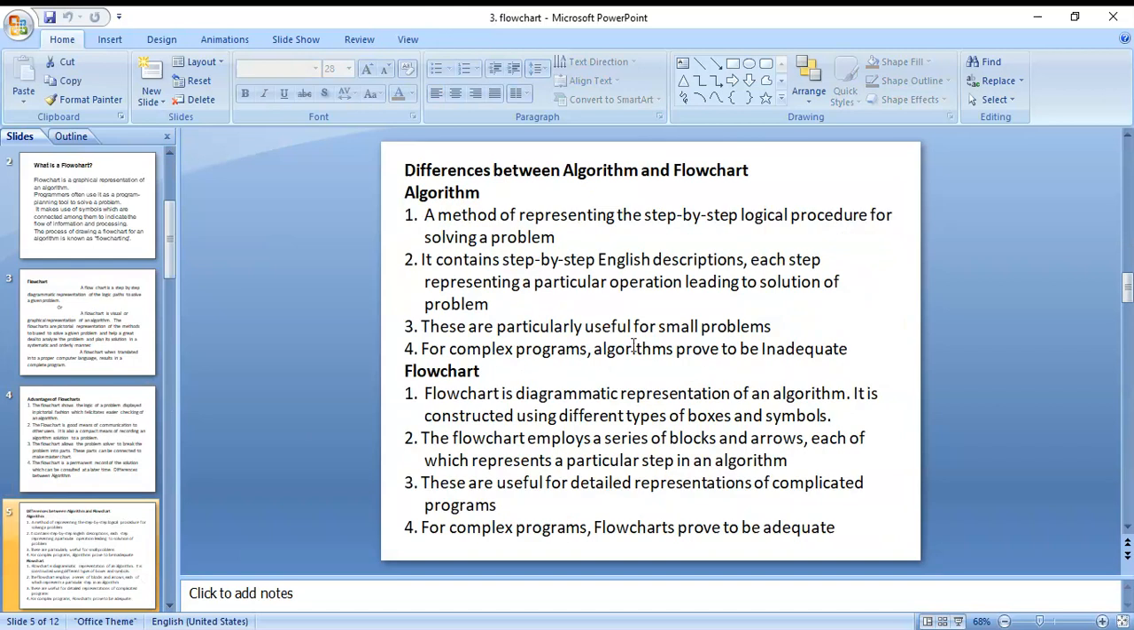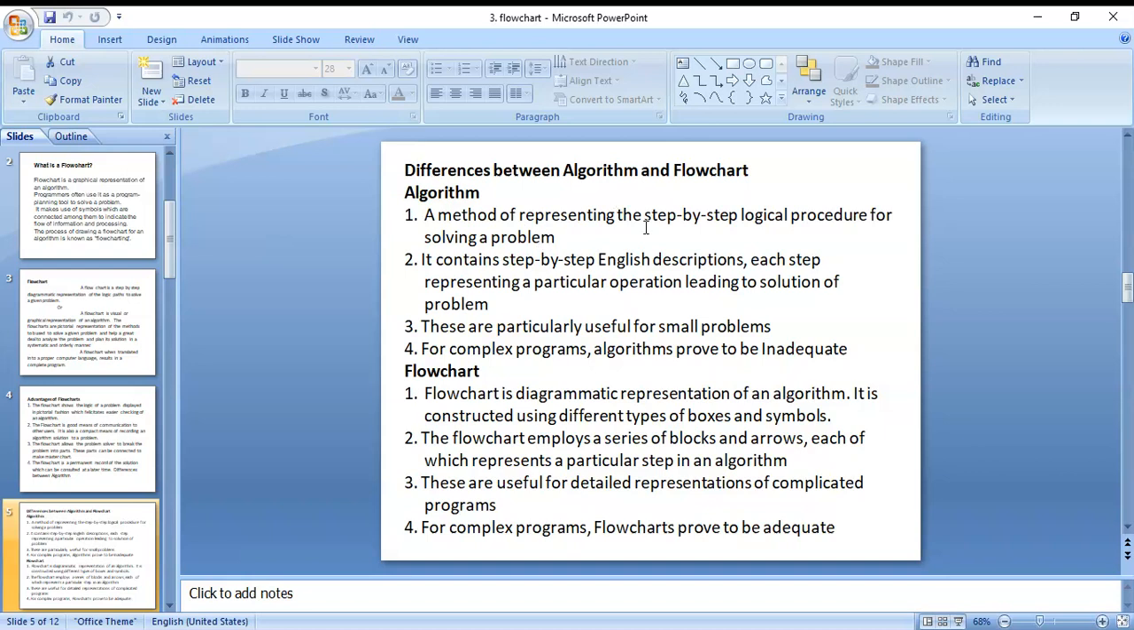Next, differences. The difference between an algorithm and a flowchart. First, an algorithm is a method of representing the step-by-step logical procedure for solving a problem.